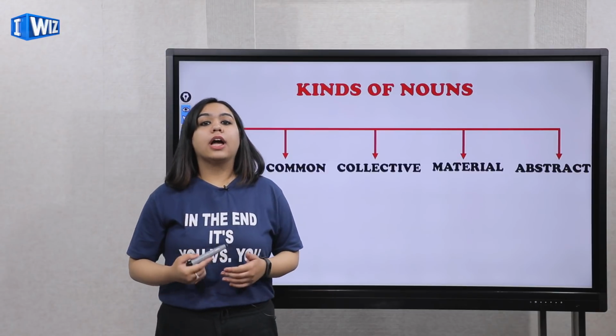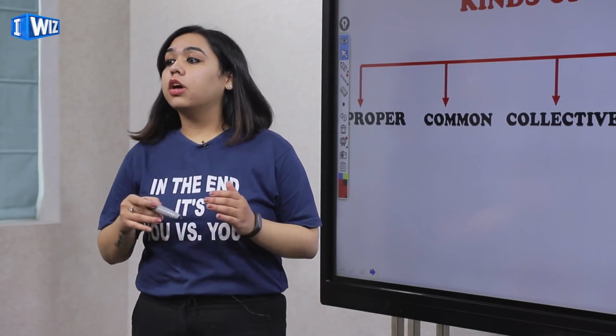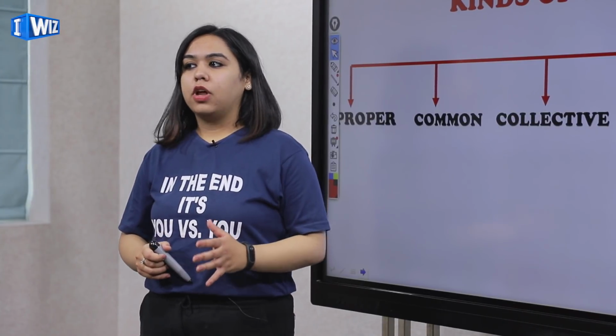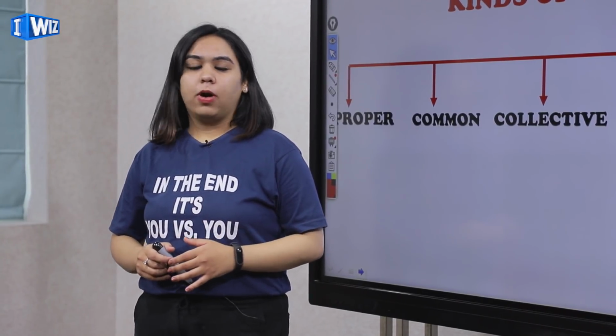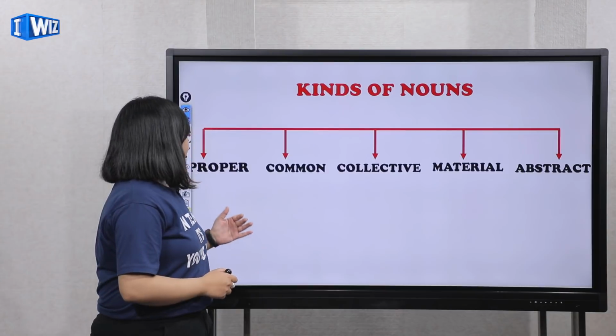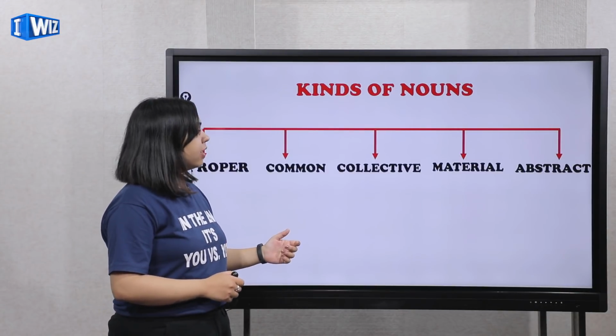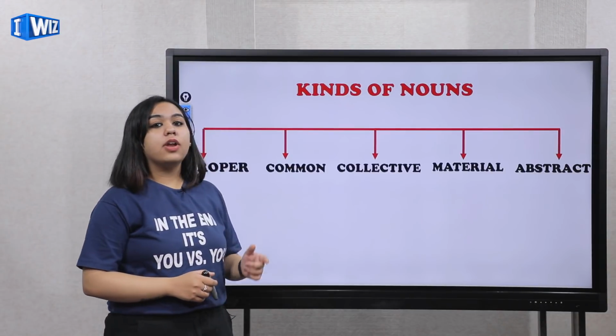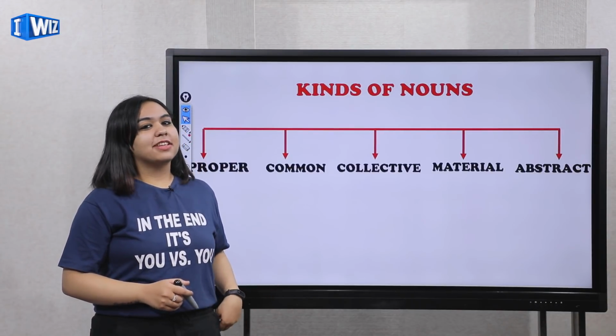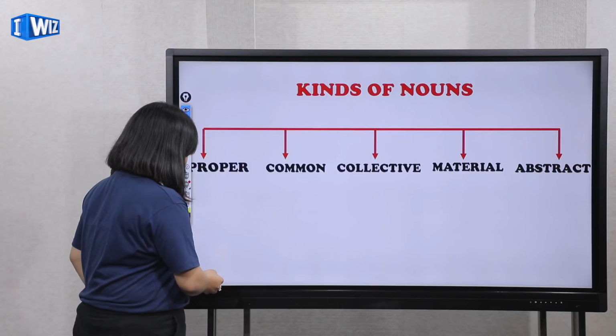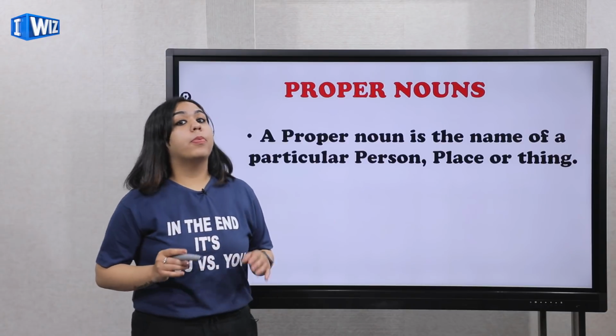Now moving on to the kinds of nouns. There are mainly five categories of nouns, and we'll be discussing them one by one. Let me read them out for you. The first one is proper noun, the other one is common noun, the other one is collective noun, material noun and abstract noun. So let's move on, starting with the proper noun.